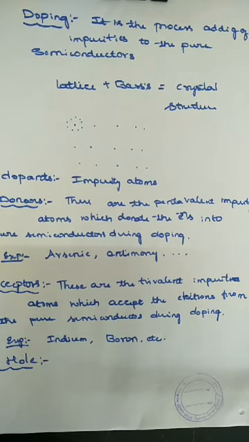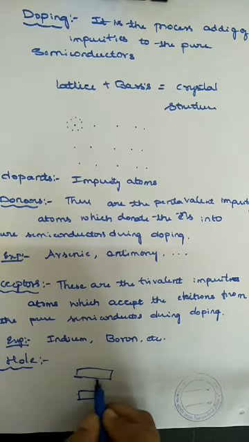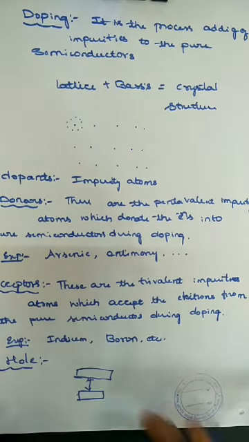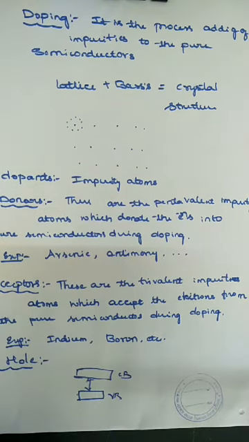When the electrons in the valence band of a semiconductor are excited to the conduction band. So this is the valence band and this is the conduction band. There is a small gap, that is a semiconductor. That is the chapter we are going to discuss here.